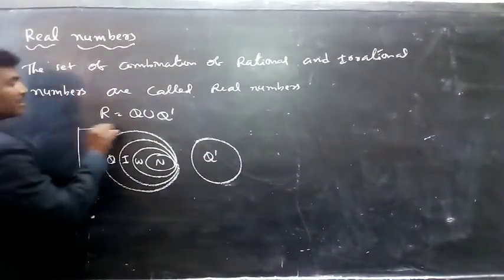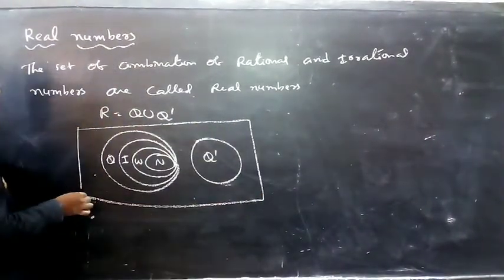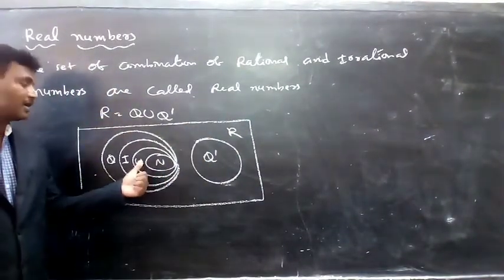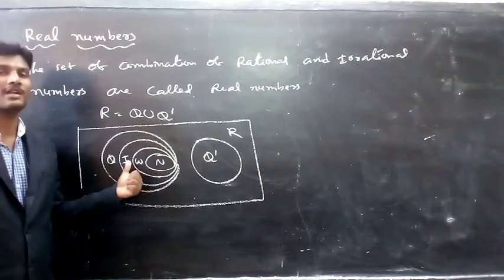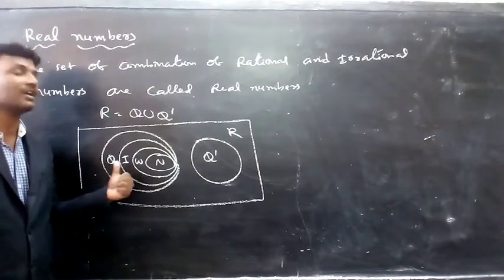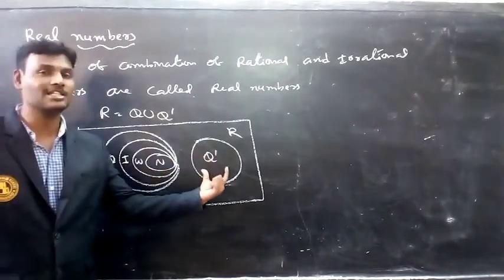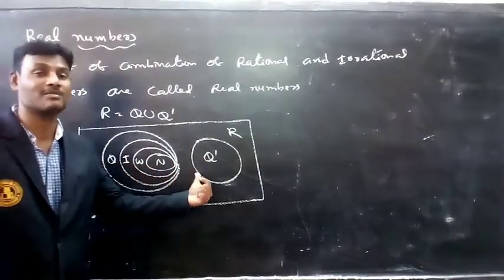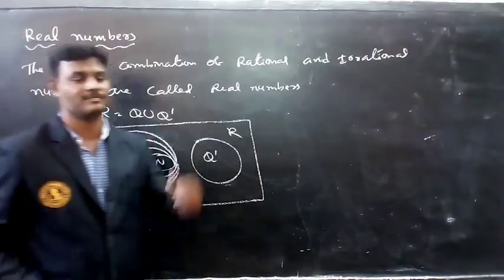So the combination of rational numbers and irrational numbers is called real numbers.